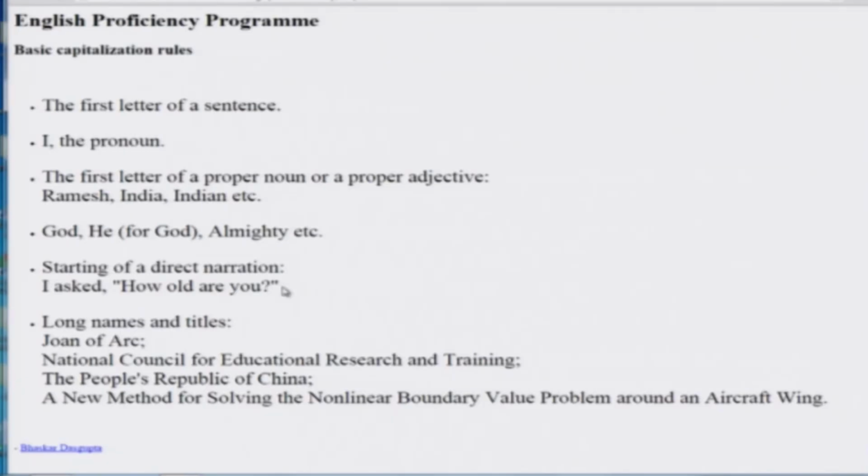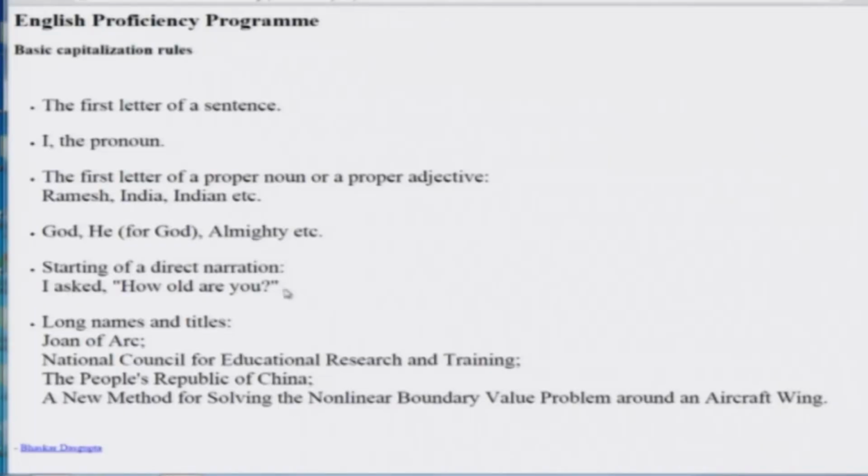So this is another issue where you think sometimes that whether I should put this thing here or whether I put this thing here, because you see logically that there are actually two sentences ending at this point. One is how old are you, and the other is I asked something. So both sentences are ending here, but at the end only one end marker is used. I asked something. At the end of it, a full stop should be there logically, but that never comes. So this marks the end of the sentence.